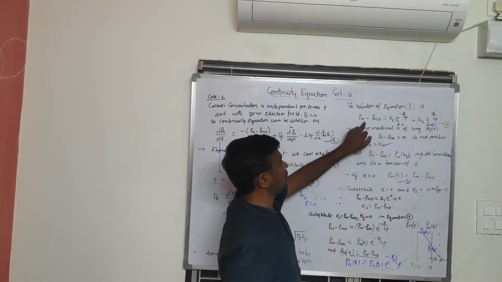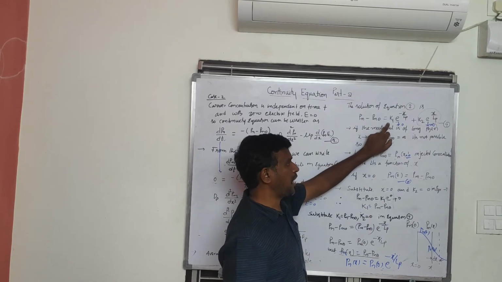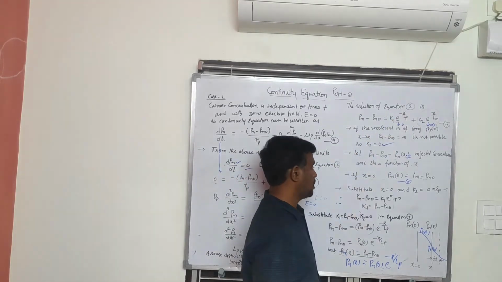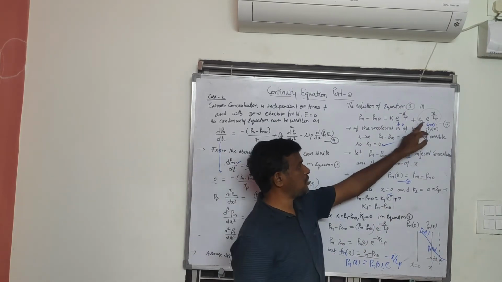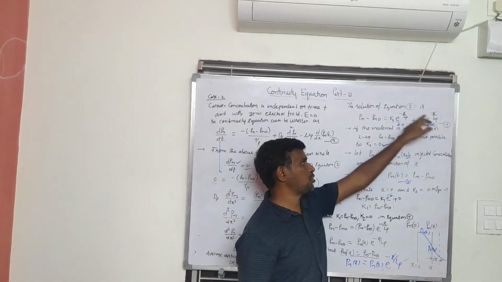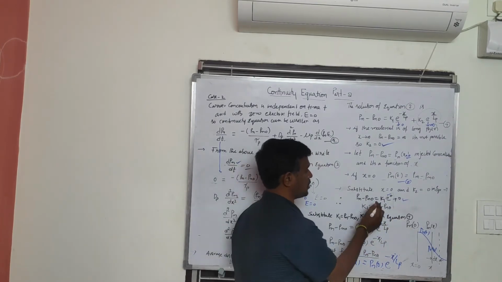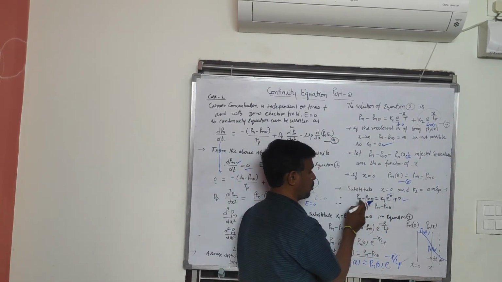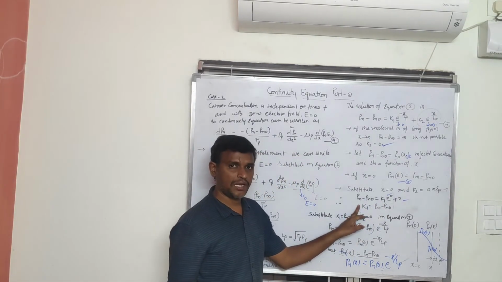Then Pn minus Pn naught is equal to k1 into e power 0, and the k2 term is 0. Therefore k1 is equal to Pn minus Pn naught.